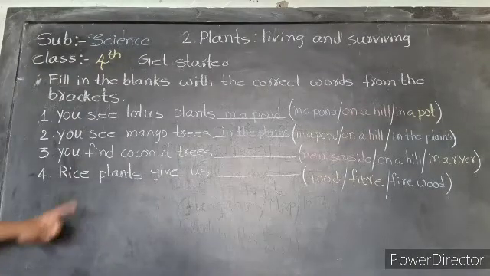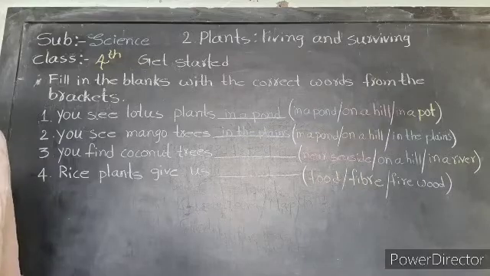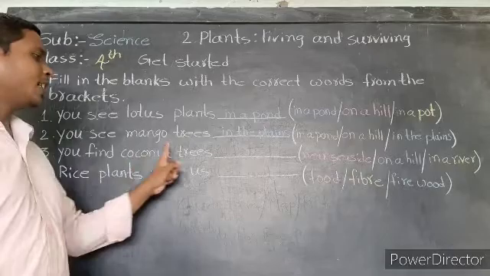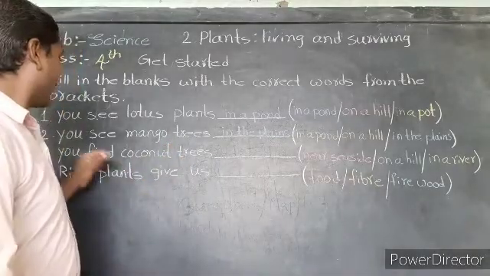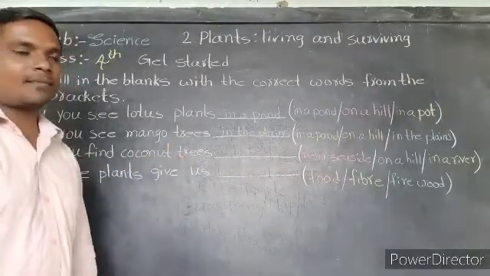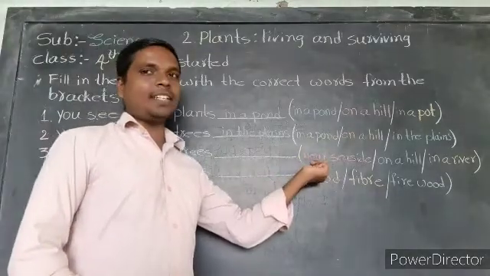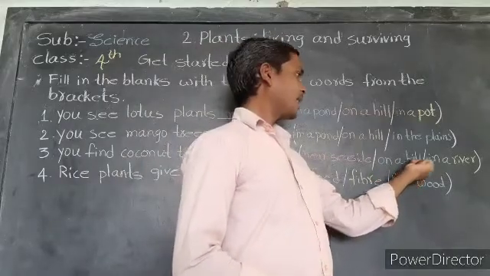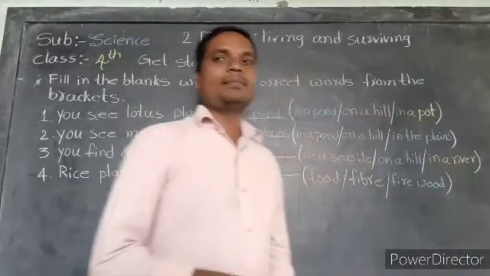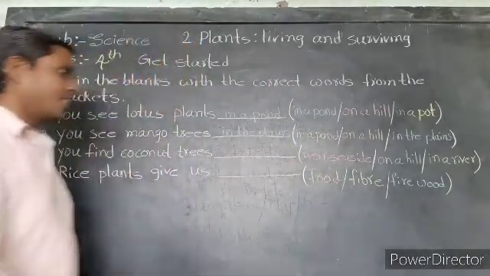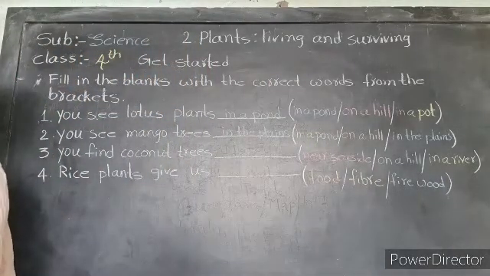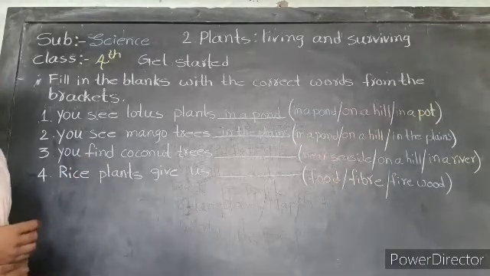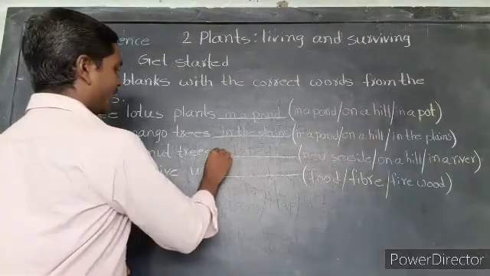Next, observe the third question. You find coconut trees. Where do you find coconut trees? Near seaside, on a hill, in a river. Identify the correct answer. You find coconut trees near seaside. Very good.